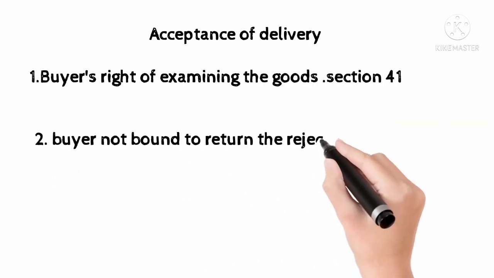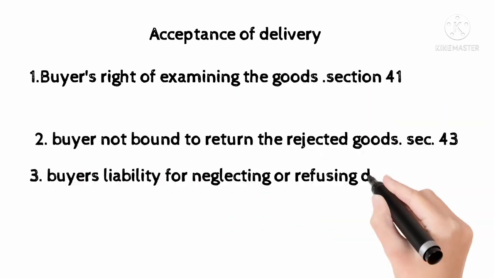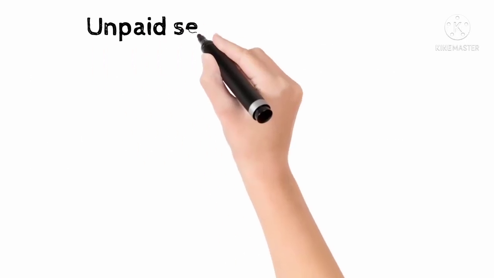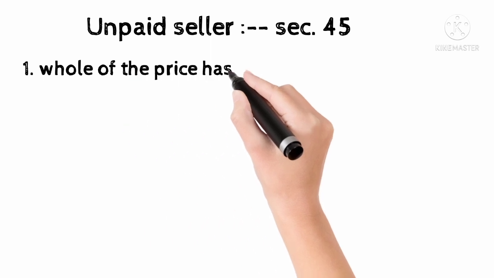Acceptance of delivery: it is the buyer's right to get a reasonable opportunity of examining the goods. The buyer is deemed to have accepted the goods if he intimates to the seller that he has accepted, or he receives the delivery of the goods and retains them without intimating the rejection. If he intimates to the seller that he refuses to accept the goods, they are then at the seller's risk.